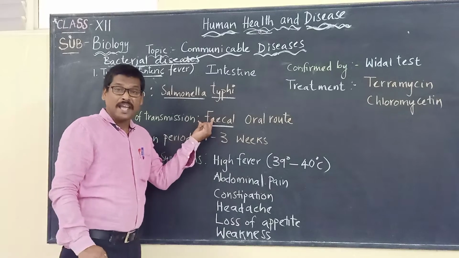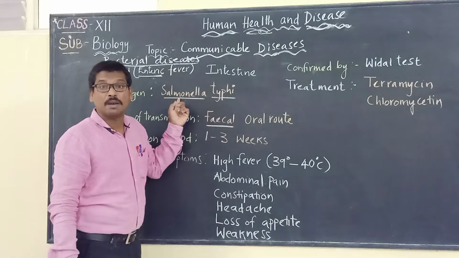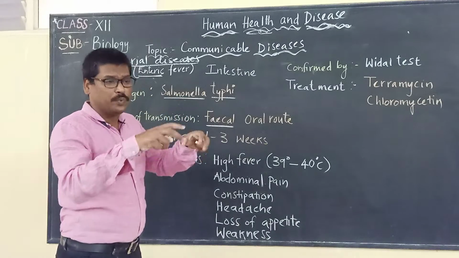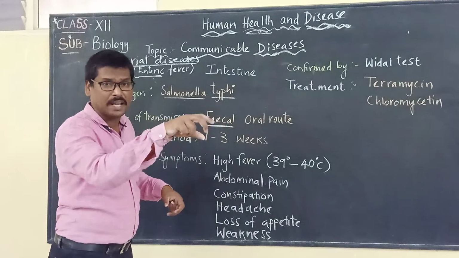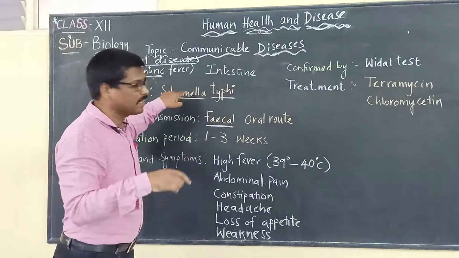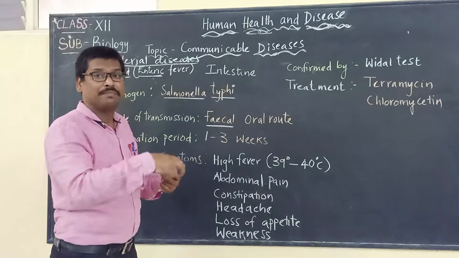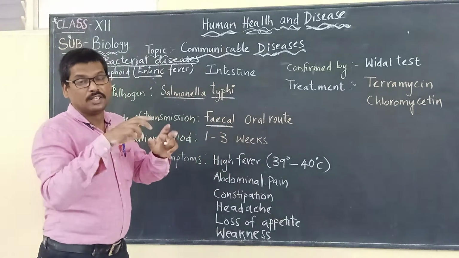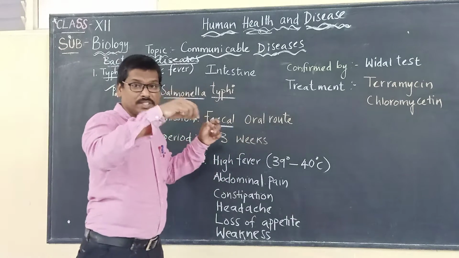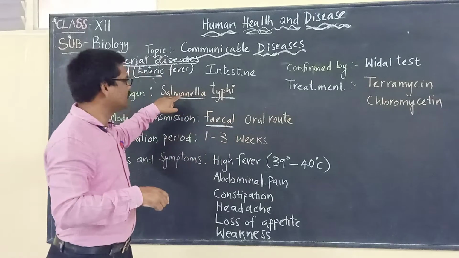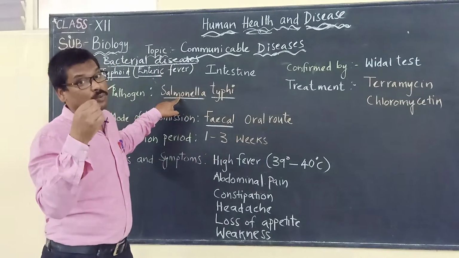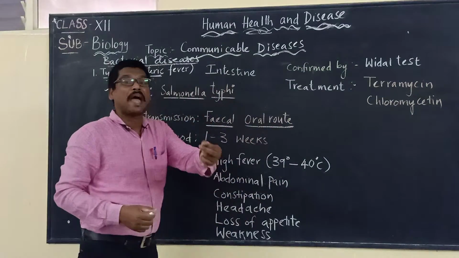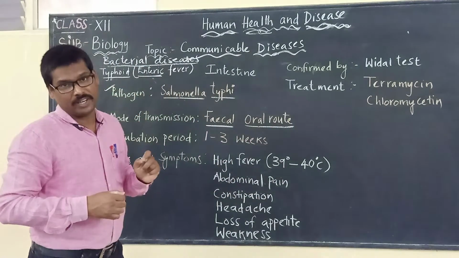When houseflies visit this fecal matter, they carry this bacterium on their body, and when these flies visit food that is cooked and prepared to eat, they may drop this bacteria on the food or in the water. So through the oral route, the bacteria will enter the body.